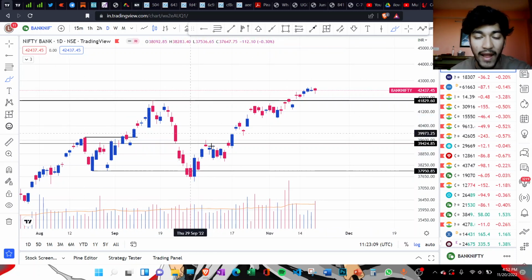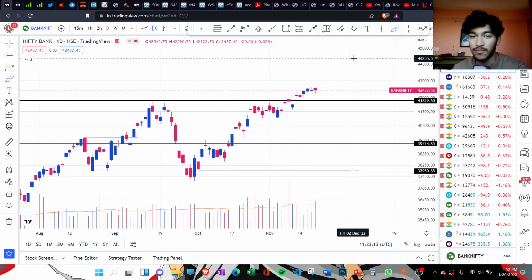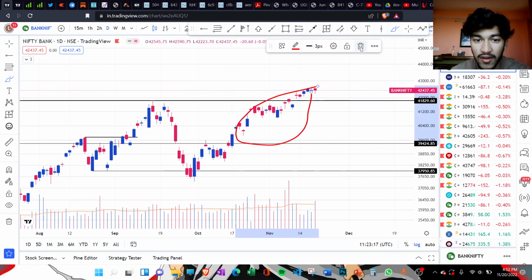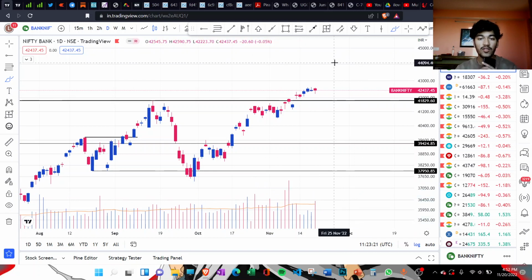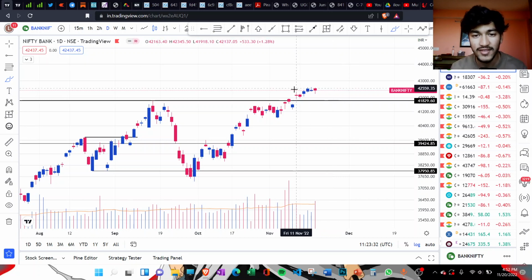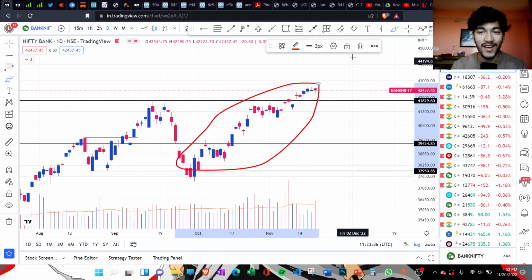I'm currently talking about the Bank Nifty, and look at the range of the candles. It's getting smaller and smaller every day, and the volume is still high. So that could be a sign of distribution, when there's strong volume but a very small range of candles. As you can see, most of them are dojis, right? There is no strong directional move.